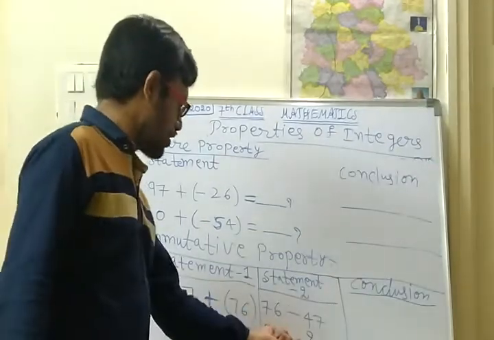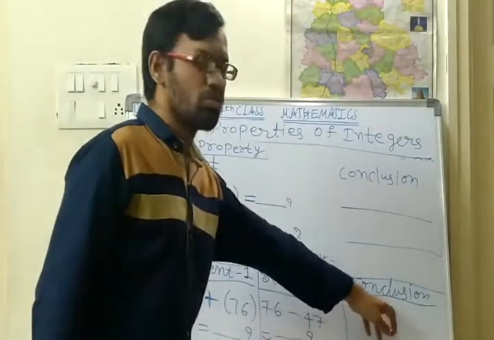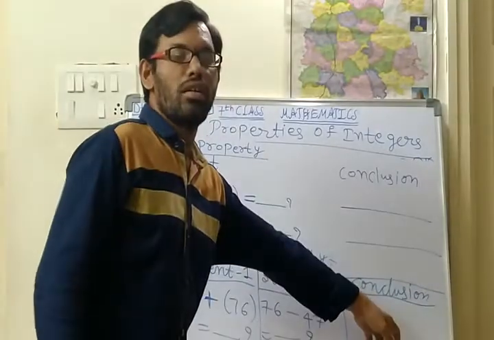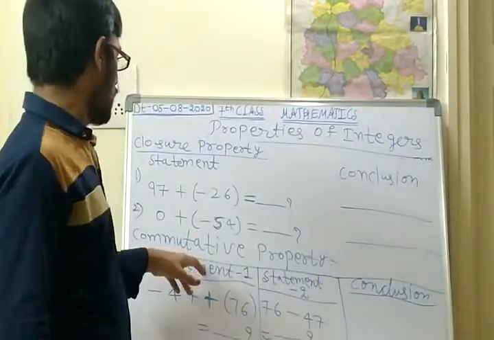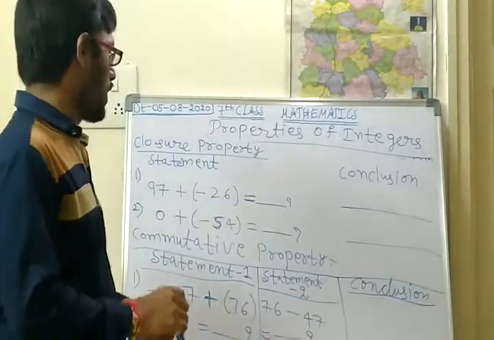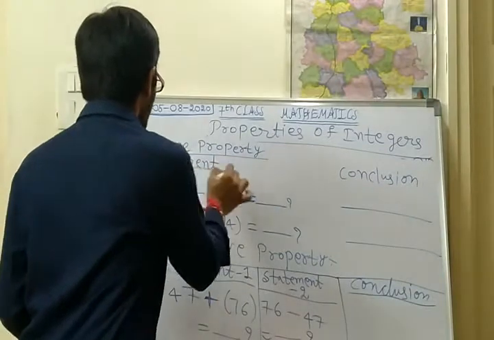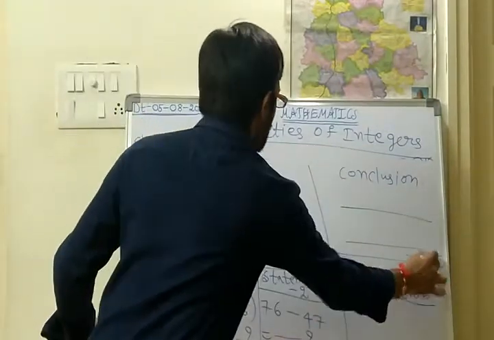So you write down these 2, and conclusion: if both are equal, it means these two statements are getting an integer only. So commutative property satisfied, you have to write. Okay, like this you have to do the two problems in today's homework.